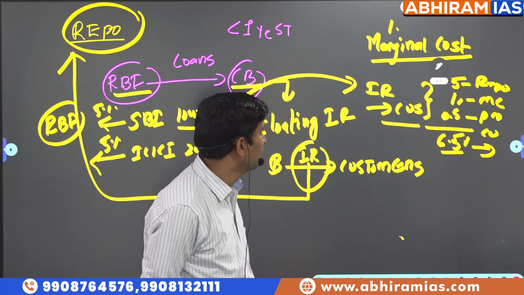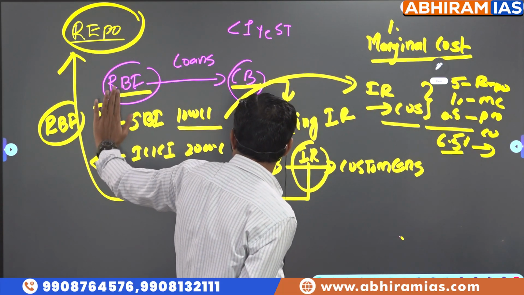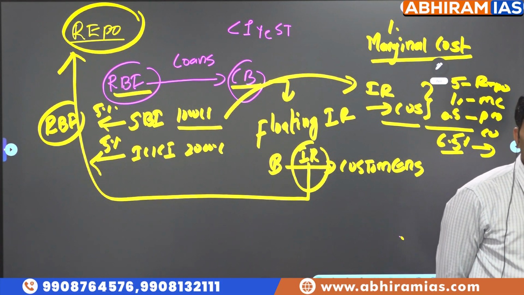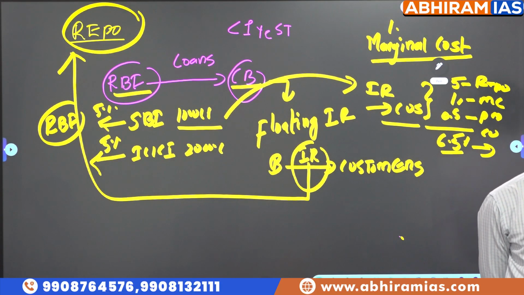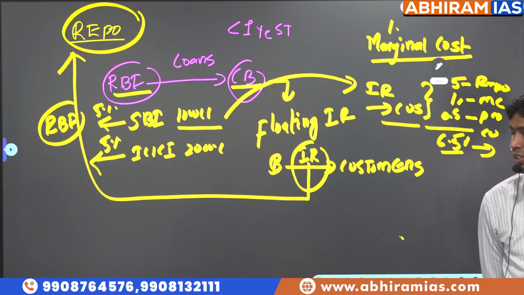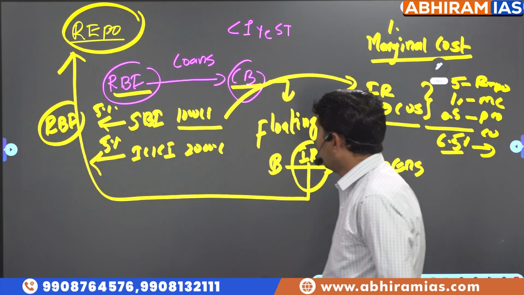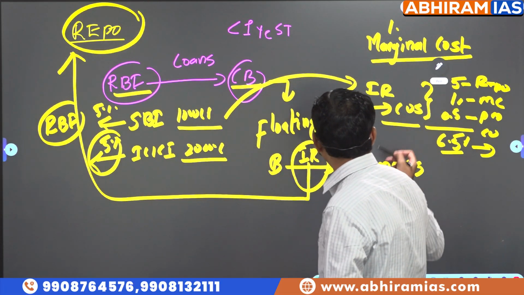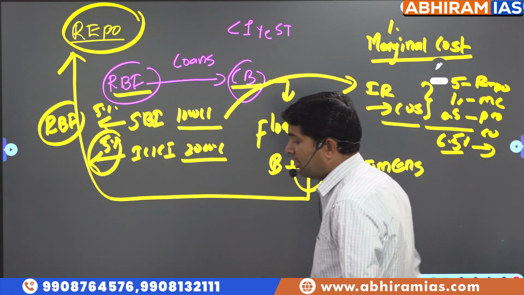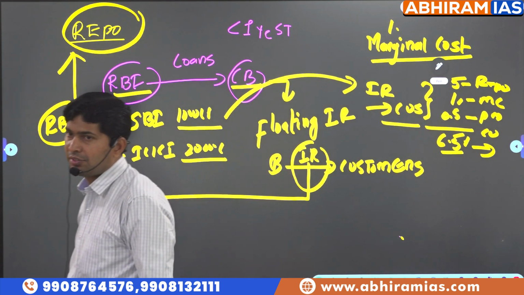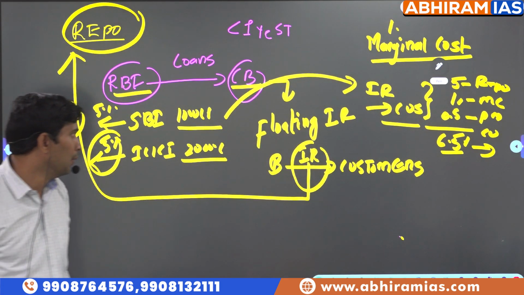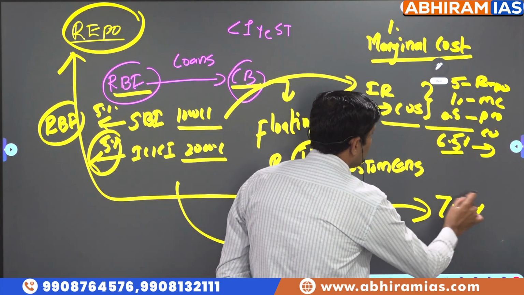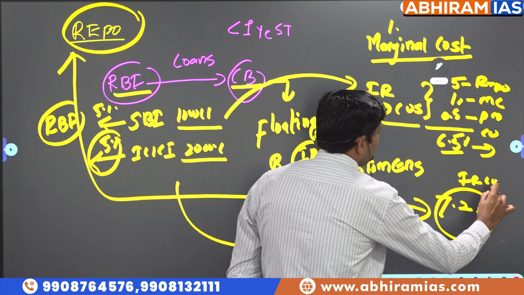And what did we say? SBI borrowed from RBI at 5% only. But why is it charging 6.5% from the customers? To recover marginal cost and to get the profit. Similarly, ICICI is taking a loan from RBI at the repo rate. However, for ICICI, marginal cost is different. Marginal cost means again operational expenditure, salaries, employees, profit margin, all. So ICICI is charging 7.2% interest rate to the customers.